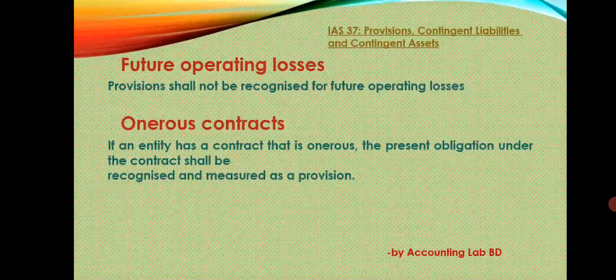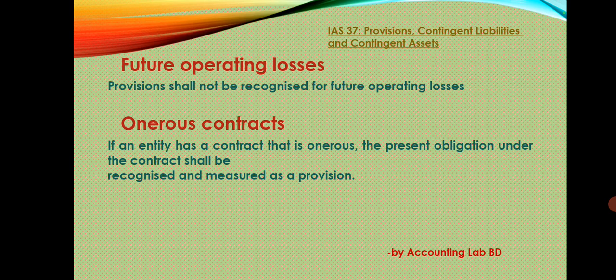Future operating losses: provision shall not be recognized for future operating losses. Onerous contract: if an entity has a contract that is onerous, the present obligation under the contract shall be recognized and measured as a provision.